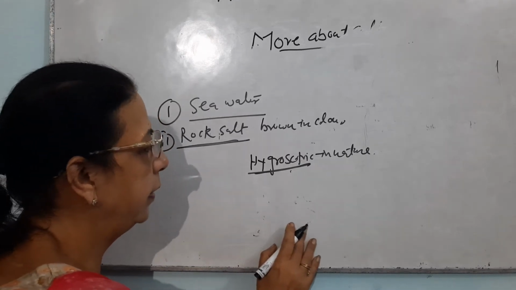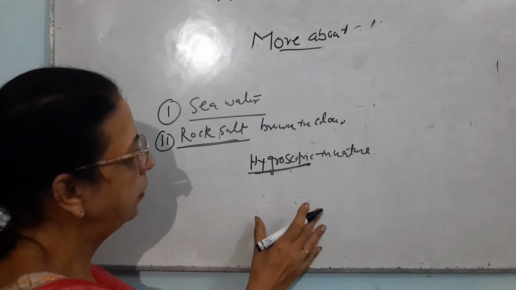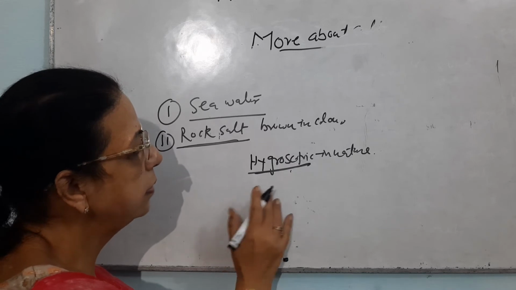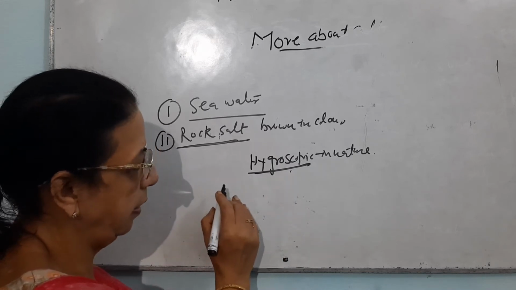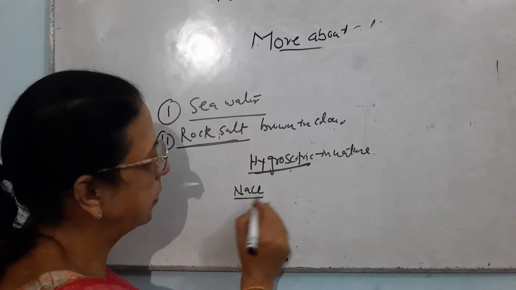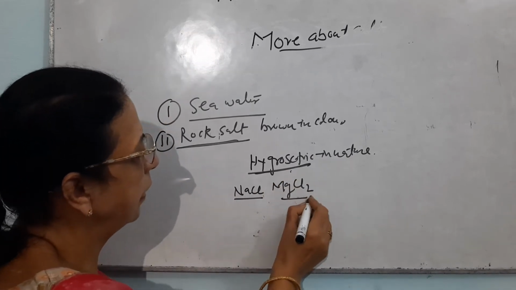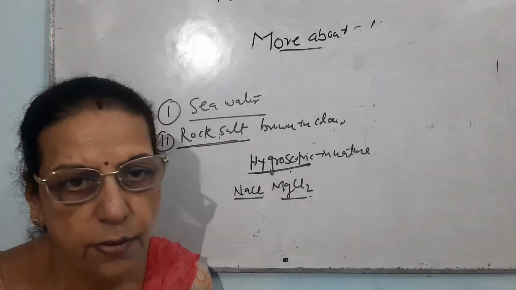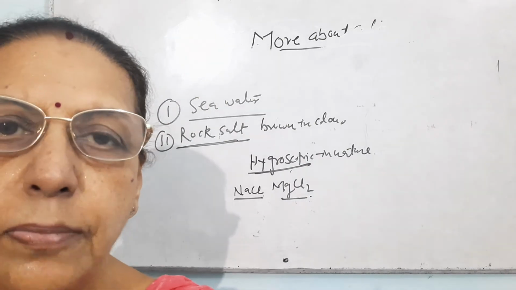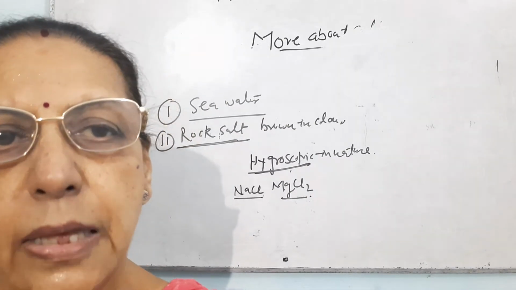Commonly you have heard in the rainy season from your parents, namak seel gaya, because it can absorb moisture. Actually, NaCl does not absorb moisture. It contains magnesium chloride as an impurity, which is responsible for absorbing moisture from the atmosphere. So that is why this is hygroscopic in nature.